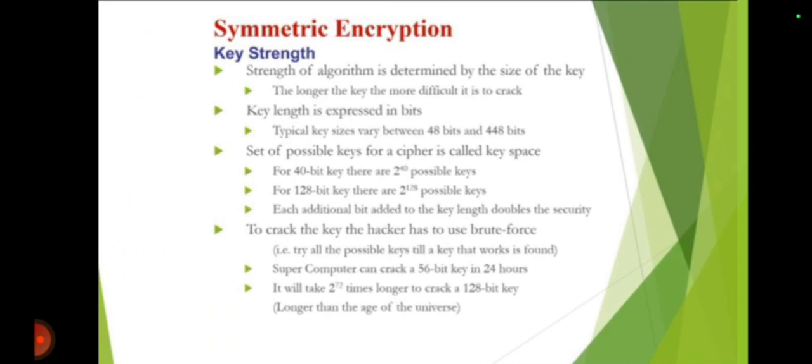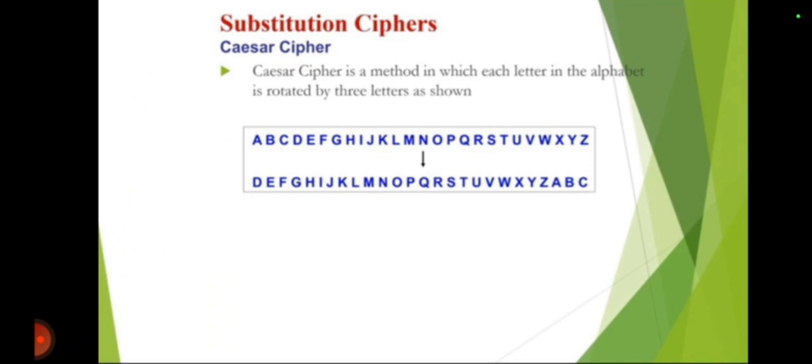Now, the key strength in symmetric encryption: the longer the key, the more difficult it is to crack. The key length is expressed in bits. Typical key sizes vary between 48 bits and 448 bits. The set of possible keys for a cipher is called the key space. For a 40-bit key, there are 2 raised to 40 possible keys, and for a 128-bit key, there are 2 raised to 128 possible keys. Each additional bit added to the key length will double the security.